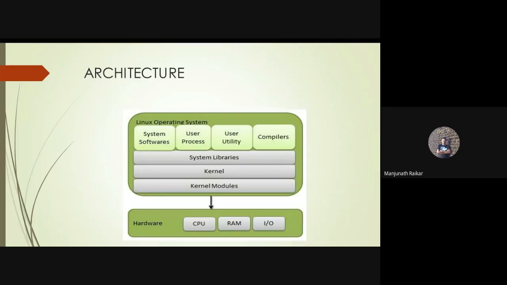C compiler's job is what? It has to compile the written code according to the particular language, right? C compilers are required to compile the C relevant code. Java compilers are required for the Java relevant code. .NET compilers are required for .NET relevant code. Like this, various compilers will be there. Clear? And on top of that, users are going to communicate. And in the hardware, there are 3 things: CPU, RAM, and input-output devices. These 3 things play the most important role with respect to the hardware.